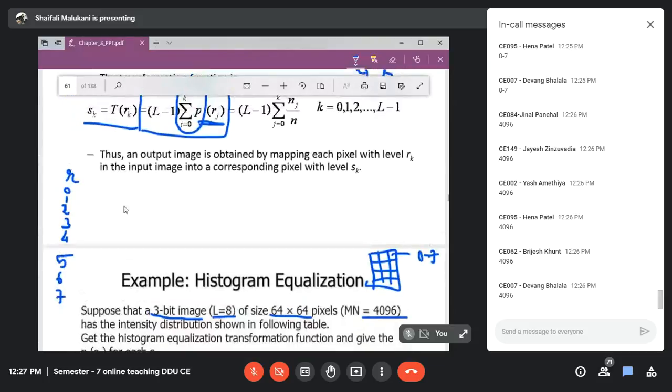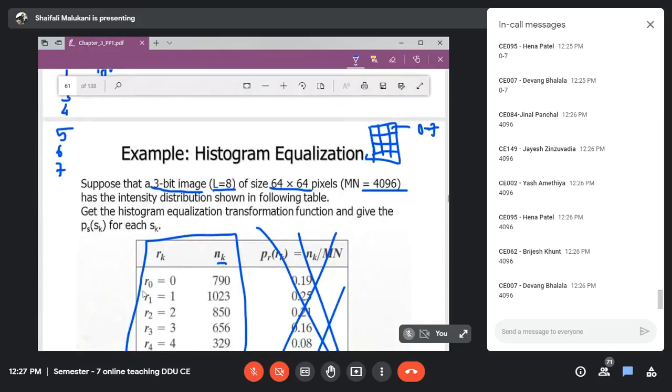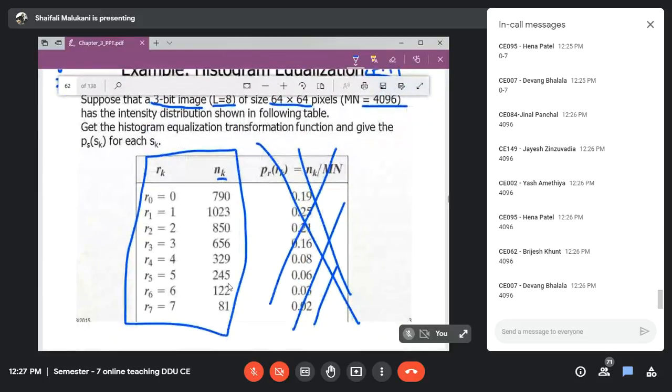How many times does 0 occur? 0 occurs 790 times. That is NK, where K is 0. So 0 occurs 790 times, 1 occurs this many times, 2 occurs this many times, 3 occurs this many times in the input. This is the information available to us.